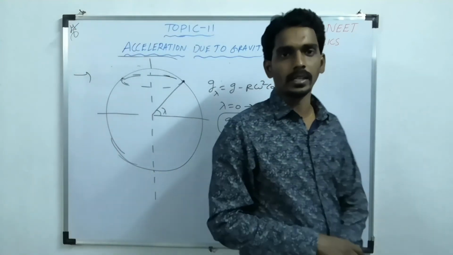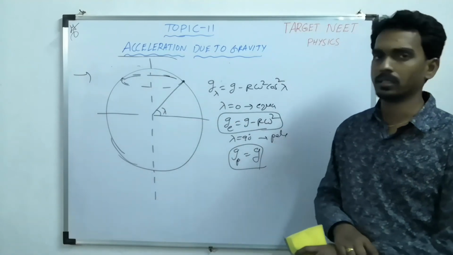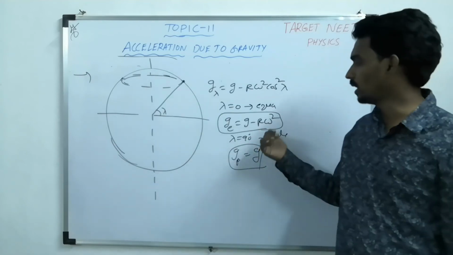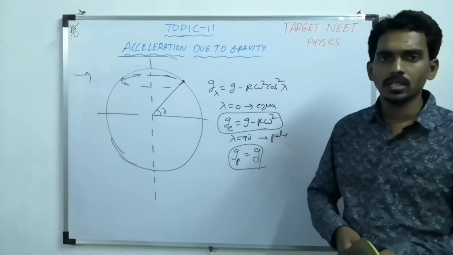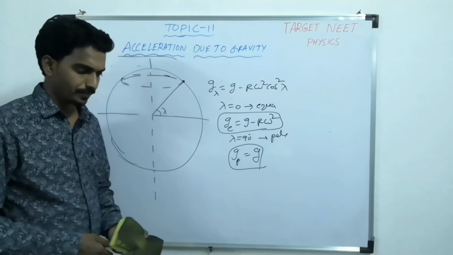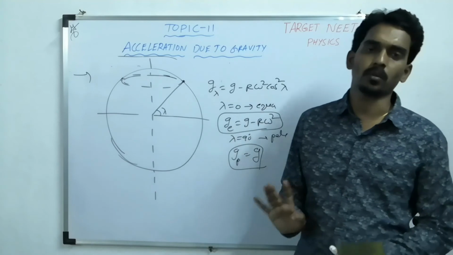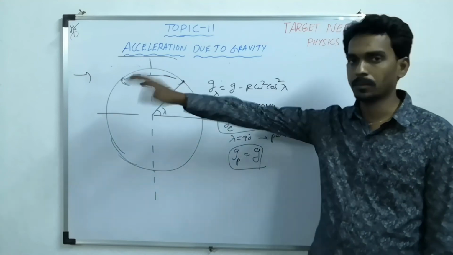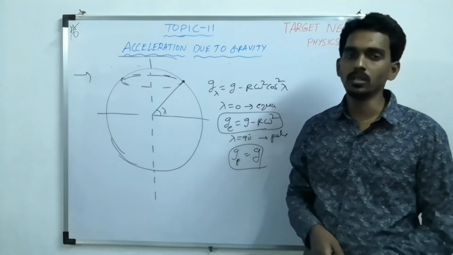Like one theoretical question I will tell you: if a person starts moving from the equator to the pole, what happens to his weight? His weight keeps on increasing, because at the pole the g value is more than that at the equator. So this kind of simple questions will be asked based on acceleration due to gravity. Just remember the formula, understand the question and do the calculation properly. Similarly, let us take one or two questions given in previous entrances, so that you will understand what type of questions will come and how to solve them.